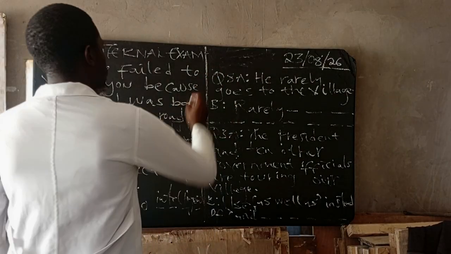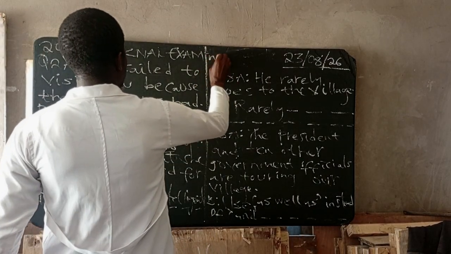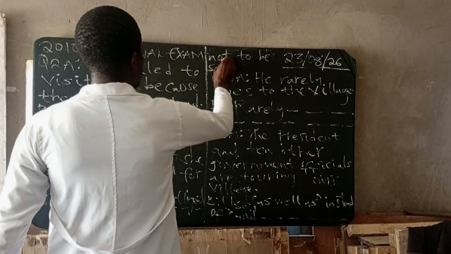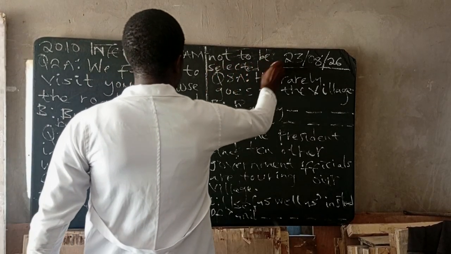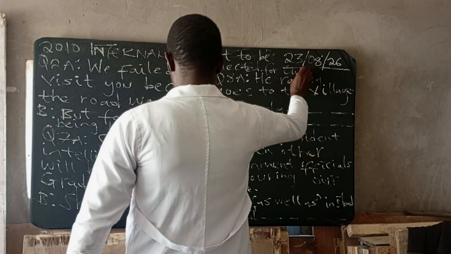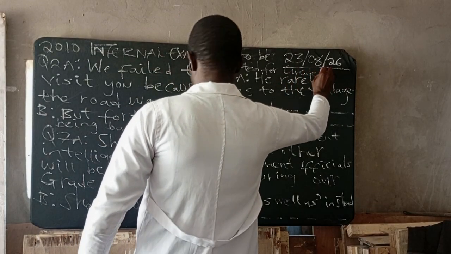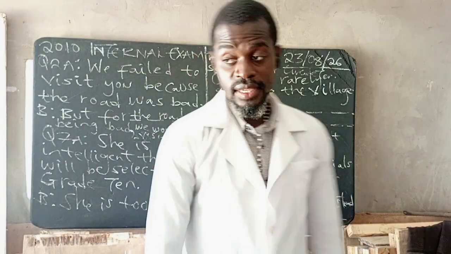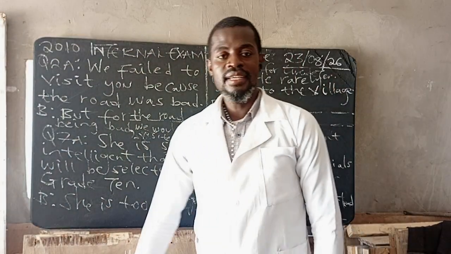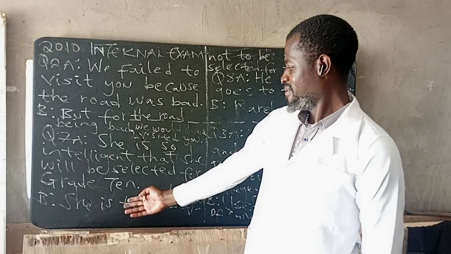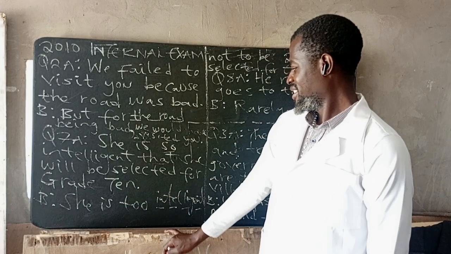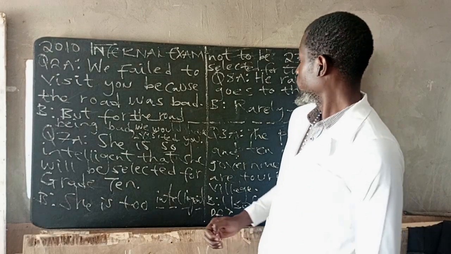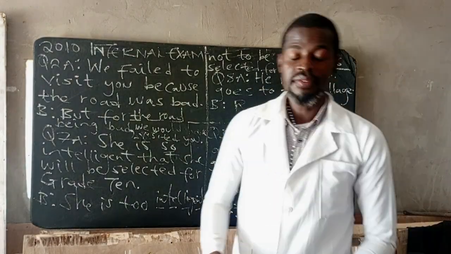We will maintain not for too. Not to be selected for grade 10. As you can see, the examiners are very tricky. So have you seen? She is too intelligent not to be selected for grade 10.